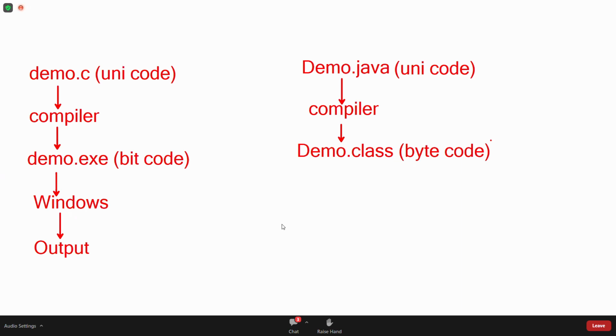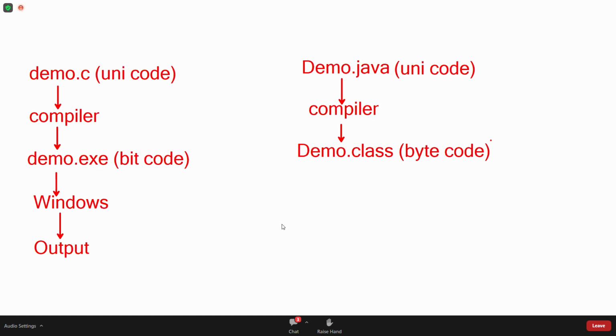Whenever you compile a C program, you are getting operating system understandable code. But whenever you compile a Java program, you are not getting operating system understandable code. One more language comes. That language we cannot understand, and even the operating system cannot understand. It's one more language. But who will understand that language? Java Virtual Machine.